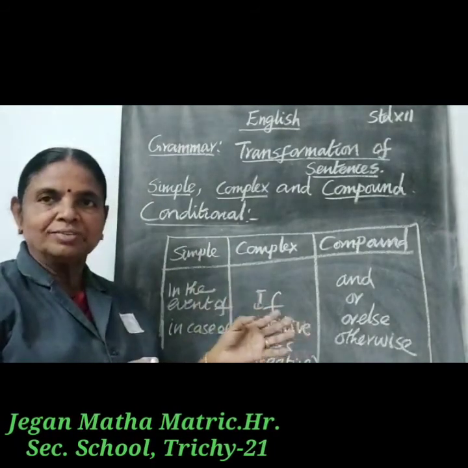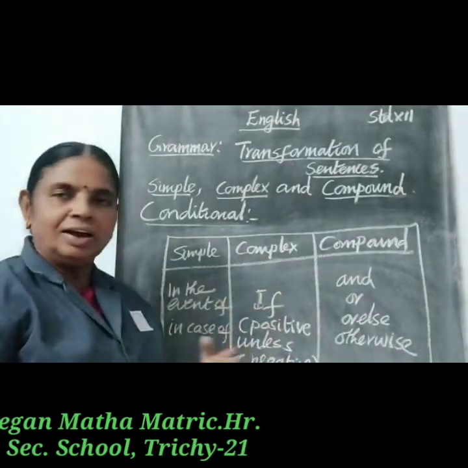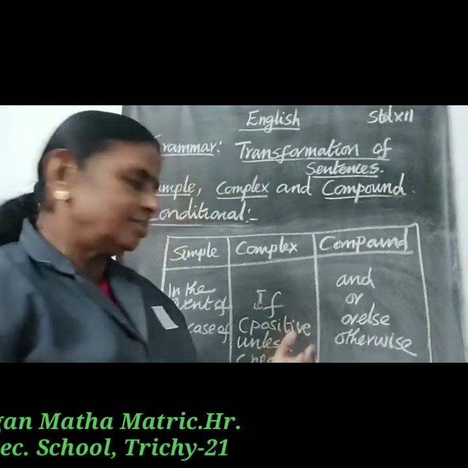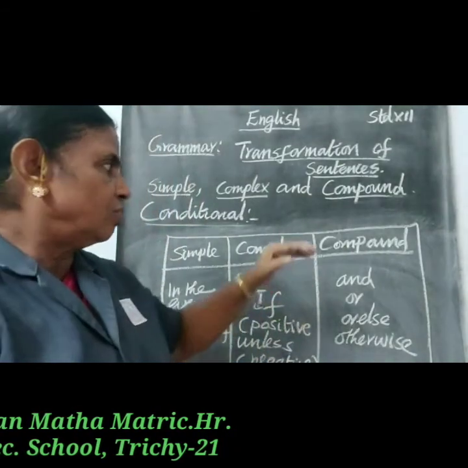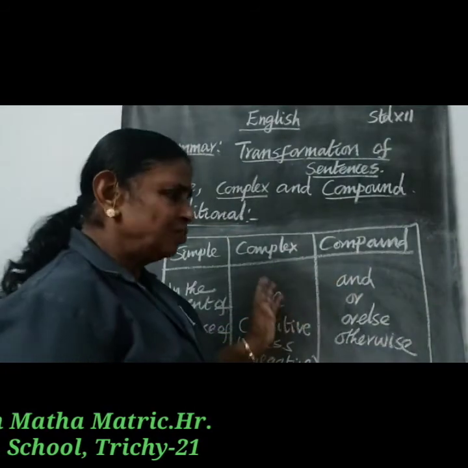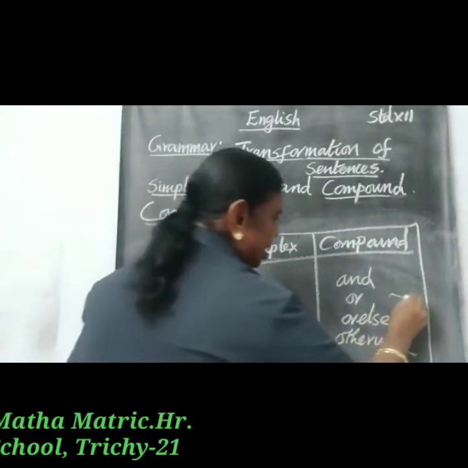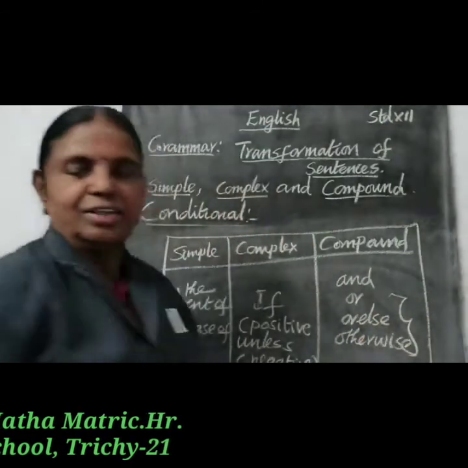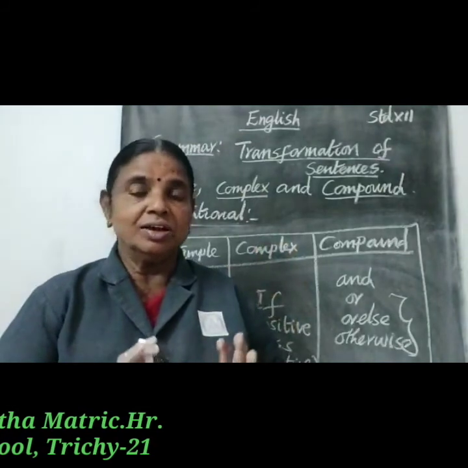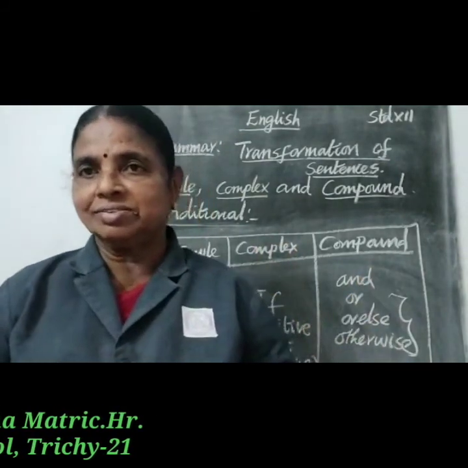In complex sentences, the subordinating conjunctions are if and unless, and usually if comes in the positive manner and unless is used in the negative. In compound sentences, and is used rarely only for if. But mainly think of or else and otherwise, which are coordinating conjunctions in compound sentences.